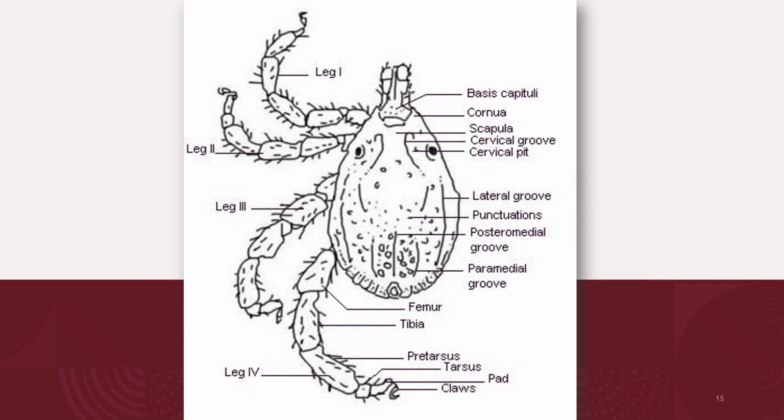The diagram shows an example of the male exotic tick. So this is a dorsal view showing the anterior part. We have the basis capituli. From the anterior part, we have the leg 1, the leg 2, the leg 3, and the leg 4. For the parts of the legs, we have the femur, the tibia, the pretarsus, the tarsus, the pads, and the claws.